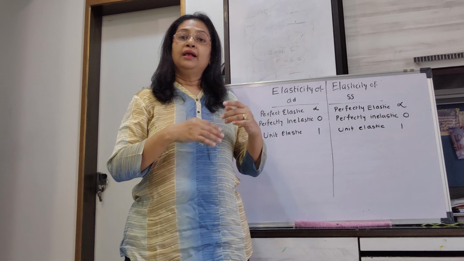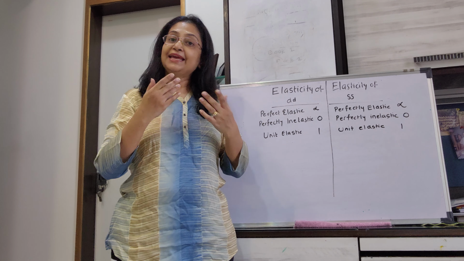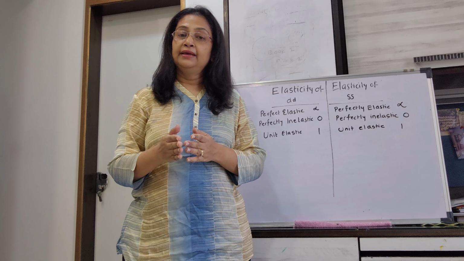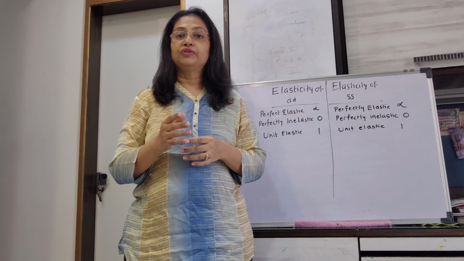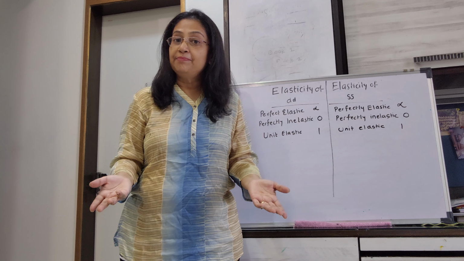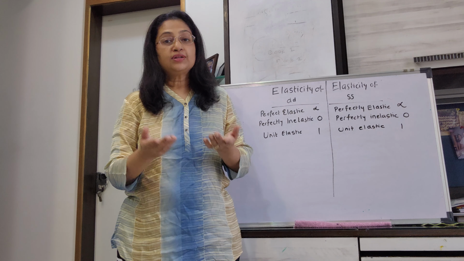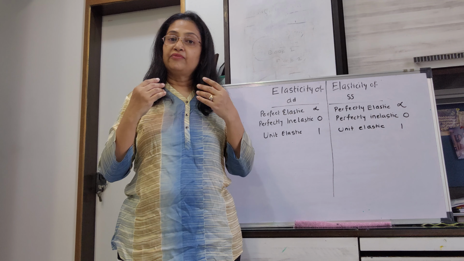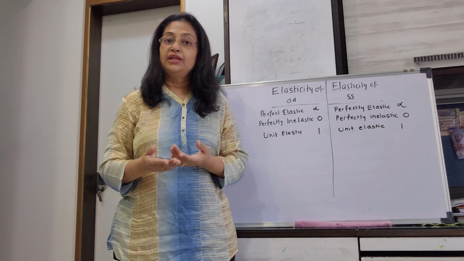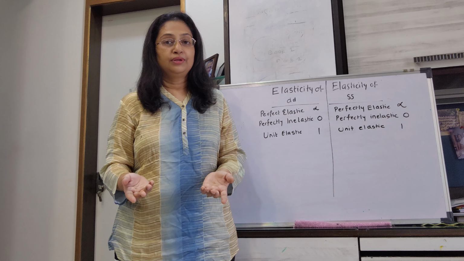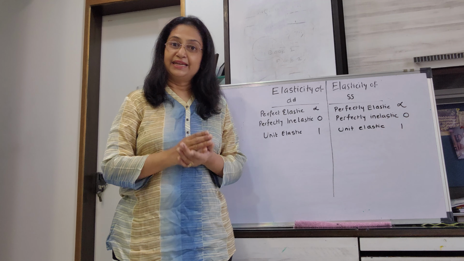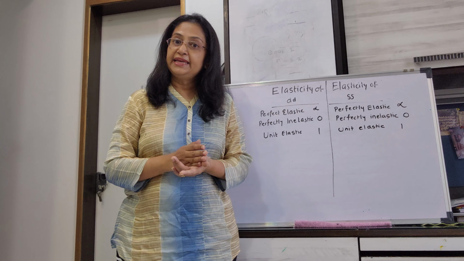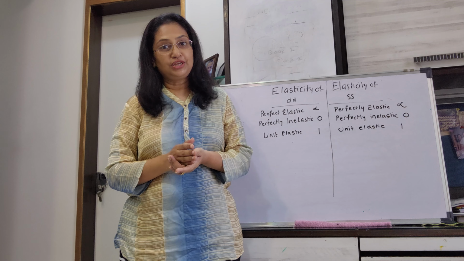Similarly, perfectly inelastic demand, perfectly inelastic supply, both will be vertical, parallel to y-axis, and both will have value 0. For a simple reason, quantity demanded or supplied does not change at all with any or with a large change in price. Therefore, you get the value 0. In both the cases, perfectly inelastic demand and perfectly inelastic supply, the ED and ES value comes to 0.